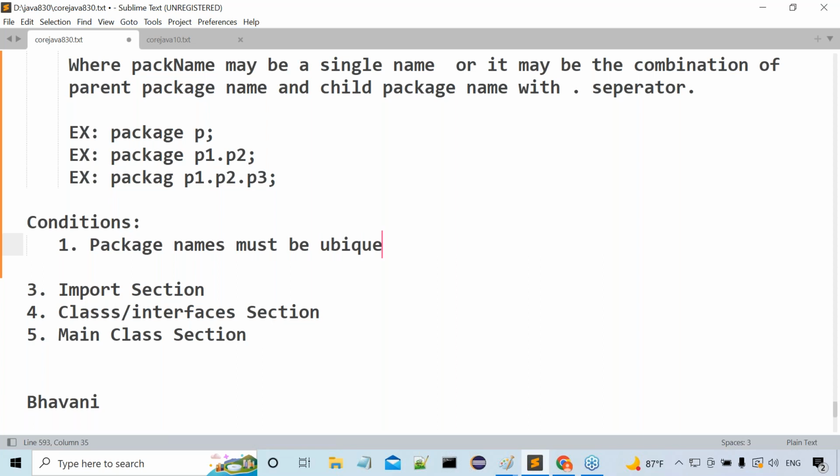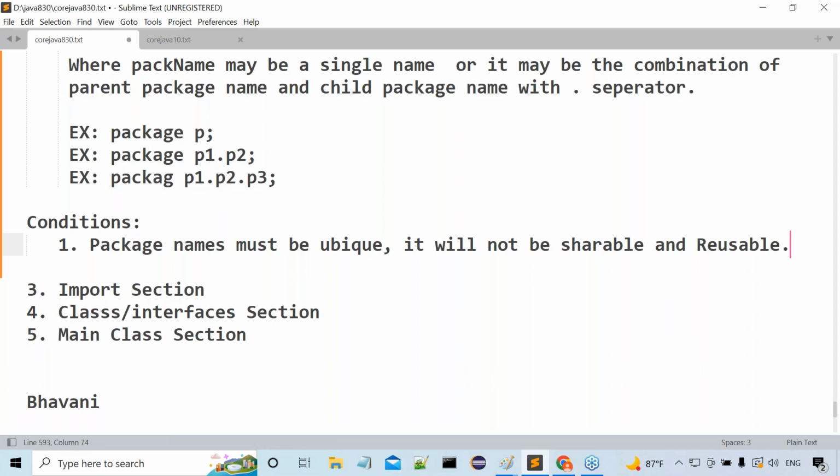What is this first condition? Package names must be unique. It will not be shareable and reusable. Package content is shareable; package content will be shareable to a number of applications. That's okay. But the package name I'm talking about now could not be shareable and could not be reusable.